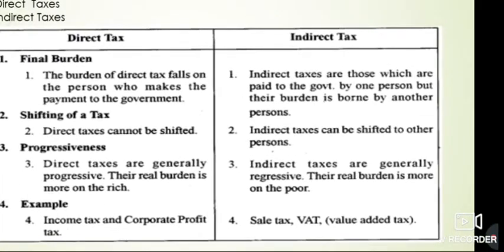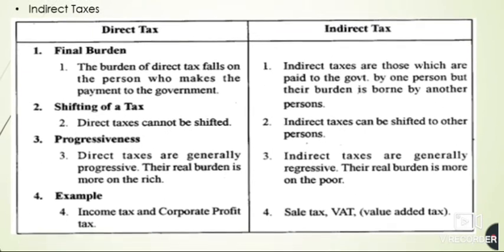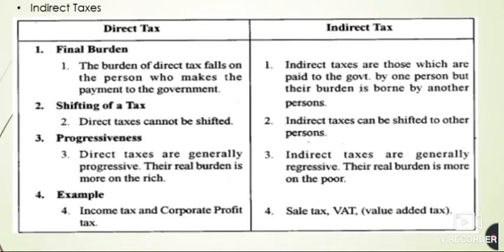But direct taxes are progressive because they are directly related to the income of the person, so their real burden is more on the rich. For example, direct taxes are income tax and corporate profit tax, and indirect taxes are sales tax and VAT. These taxes are not mainly in use now. So here we can take the example of GST, goods and services tax.